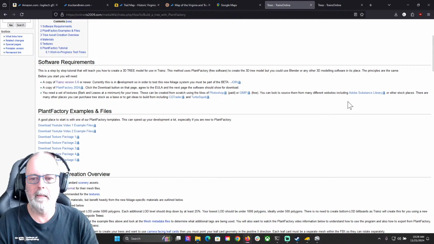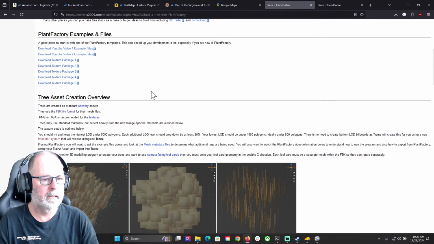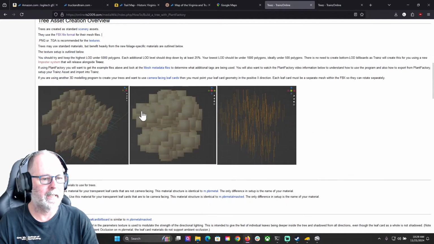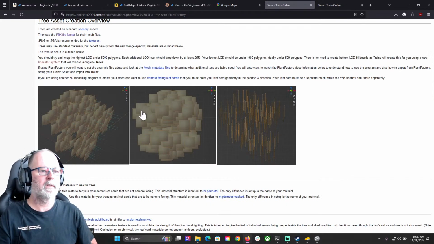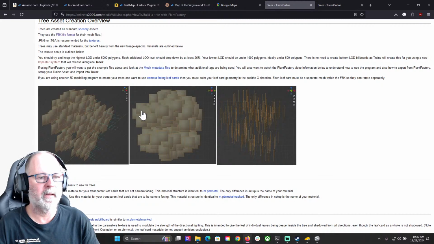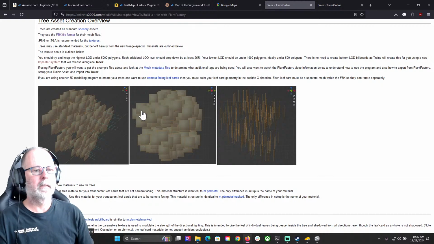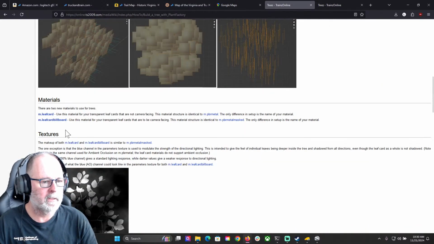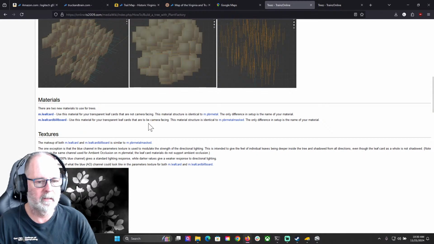So you got to make textures for your bark. And then they give you some templates here if you're new. So they give you some texture packages. Trees are created as standard scenery assets. They use FBX file format for their mesh files, right? Just like Blender would. Or, I mean, that's one option of Blender is FBX. Trees may use standard materials but benefit heavily from new foliage-specific materials. So they got the leaf card and the leaf card billboard.